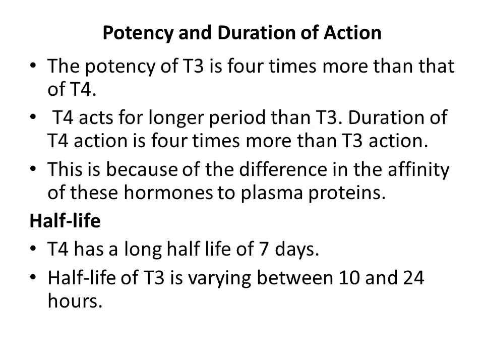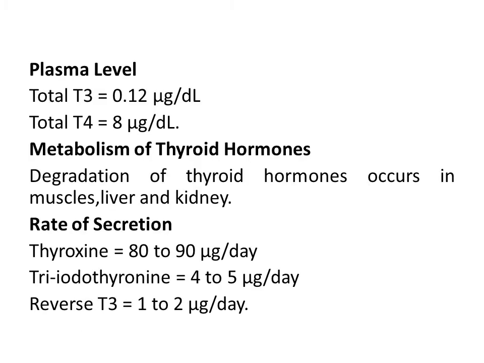Thyroid hormones have long half-life. T4 has a long half-life of 7 days. Half-life of T3 varies between 10 to 24 hours. Normal plasma level of T3 hormone is 0.12 microgram per dl, whereas T4 is 8 microgram per dl.